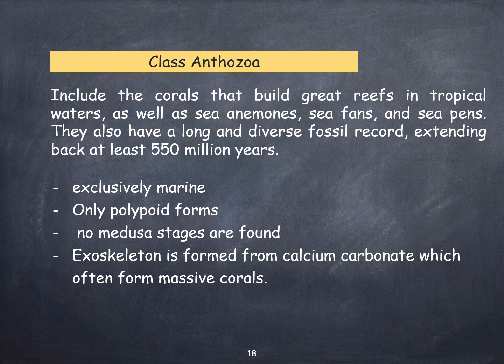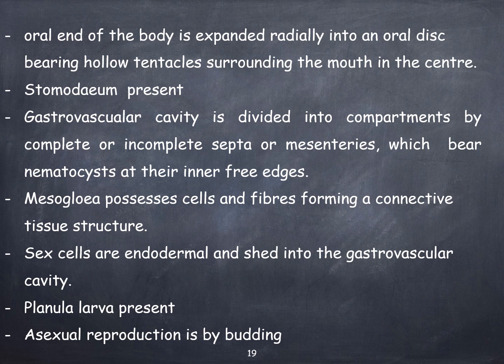Class Anthozoa includes the corals that build great reefs in tropical water, as well as sea anemones, sea fans, and sea pens. They also have a long and diverse fossil record. Exclusively marine, only polypoid forms. Exoskeleton is formed from calcium carbonate, which often forms massive corals. Oral disc bears hollow tentacles. It surrounds the mouth in the center. Stomodeum present.